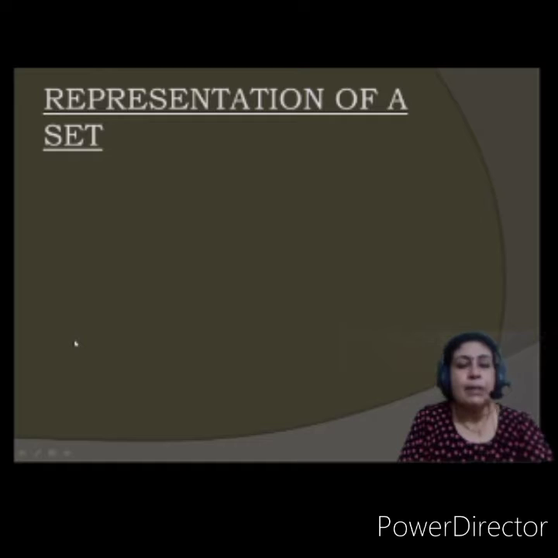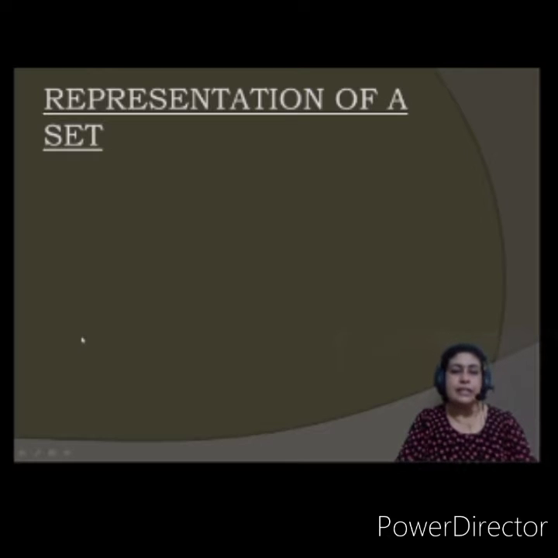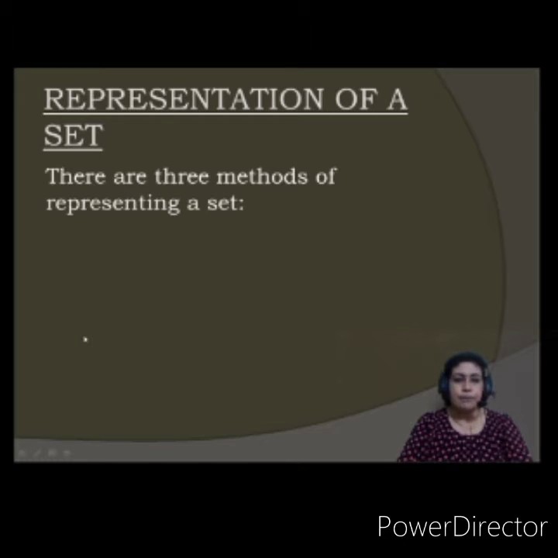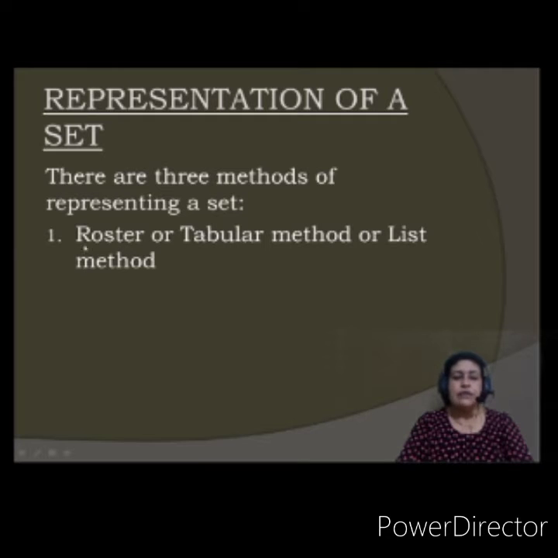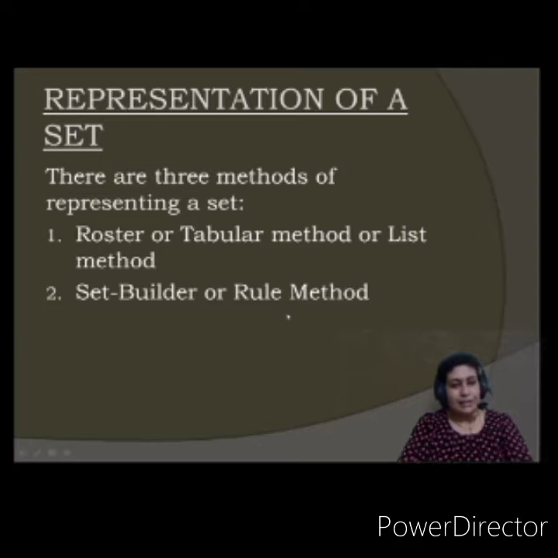Now let us see representation of a set. How do you represent a set? Means how do you write a set? There are three ways of representing a set. First one, roster or tabular method or list method. Second one is the set builder or rule method.